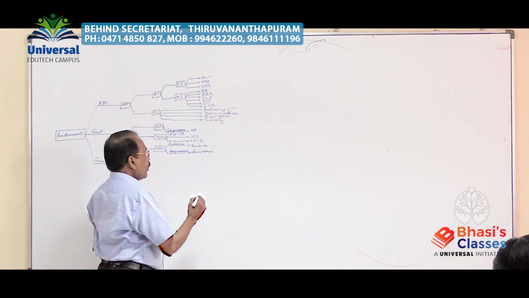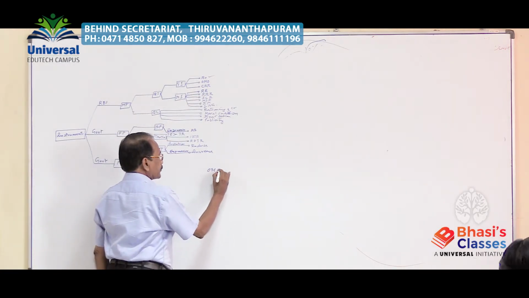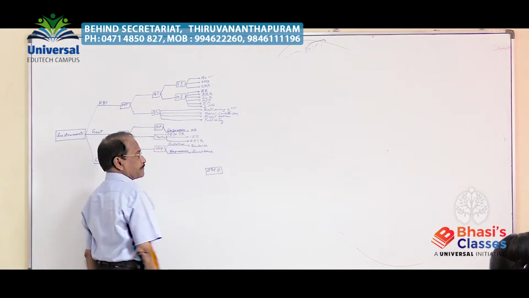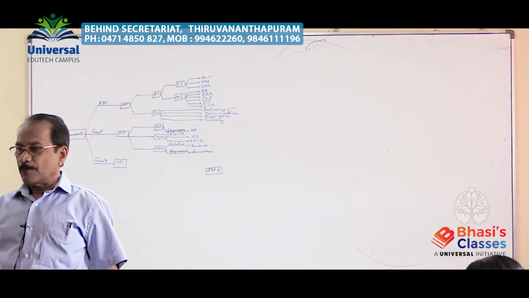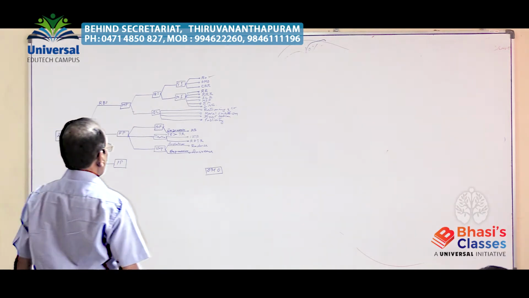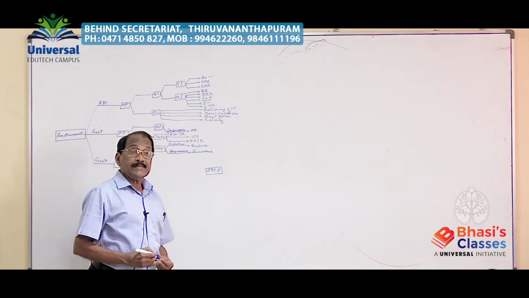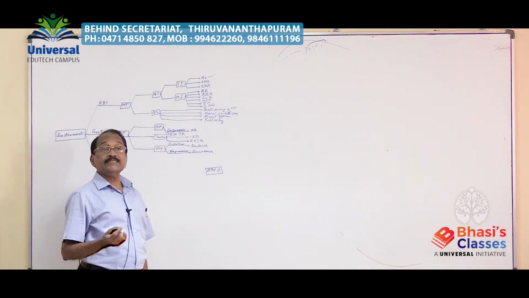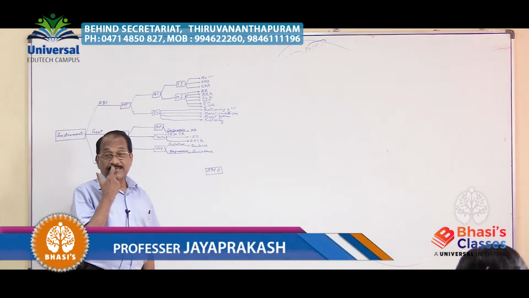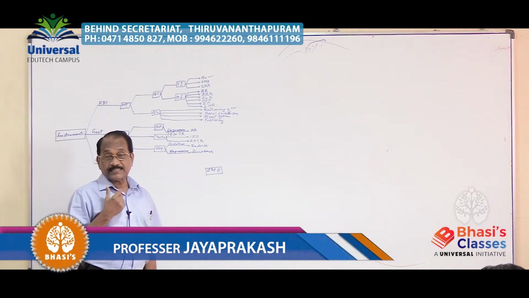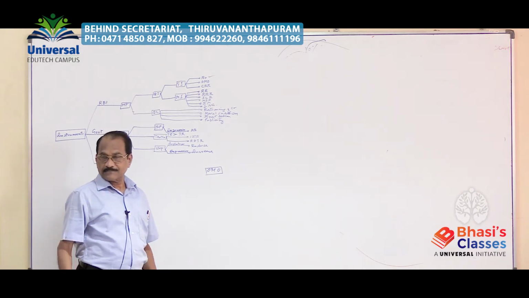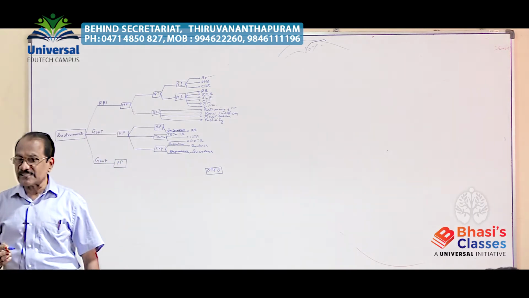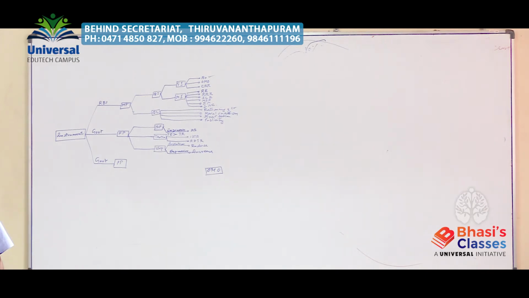Financial instrument number 2, open market operation. That is asked every time. Can be asked this question. Open market operation means buying and selling of shares and securities in the open market by the RBI, known as OMO.